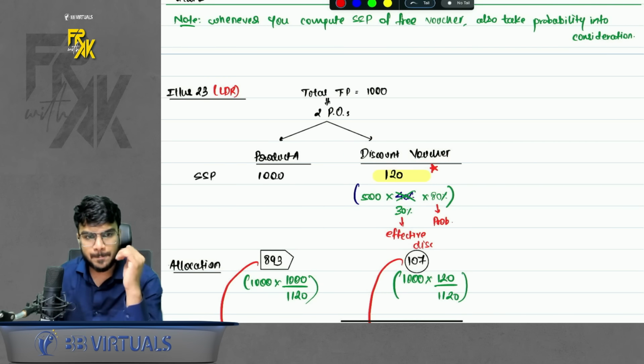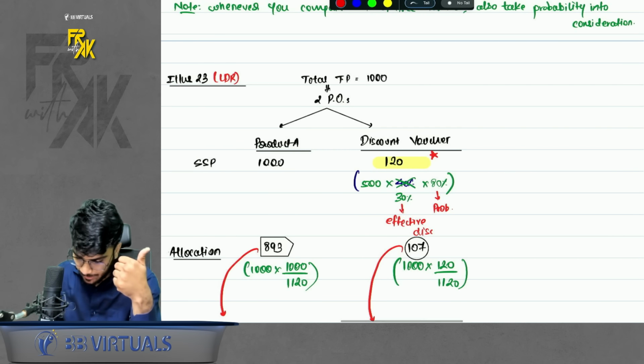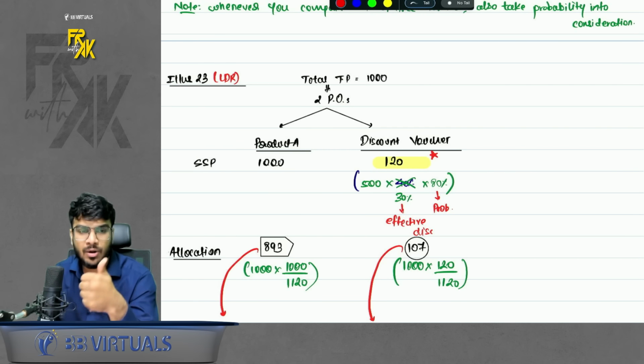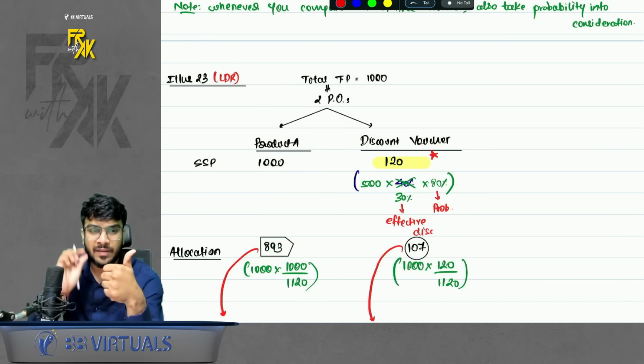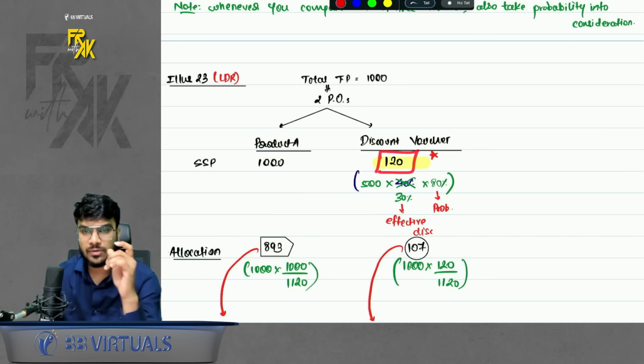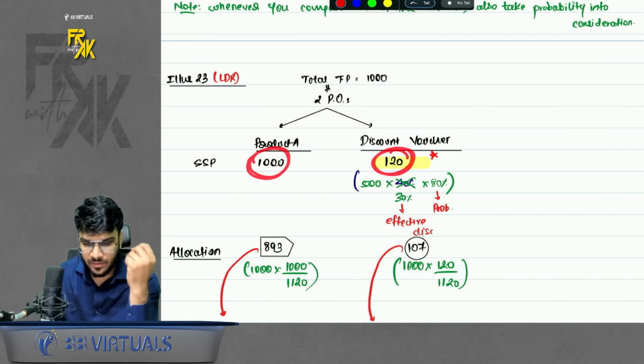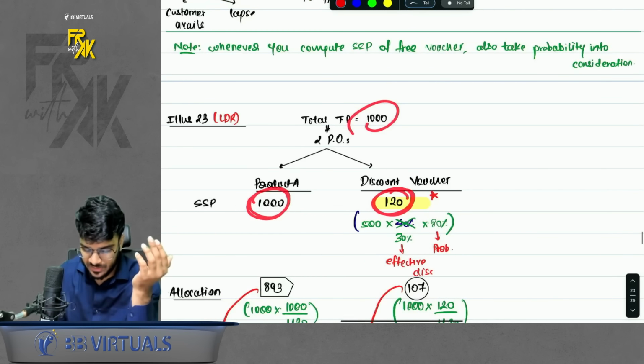How will you find this? Just take how much purchase will the customer make in future into the discount percentage. Effective discount. Don't take 40, take 30 only, because the effective discount is 30% only. Into the probability. Okay, this is the effective discount which you will give in future. Okay, so this is the SSP of product A. This is the SSP of discount voucher. Just bifurcate this 1000 rupees in this ratio.